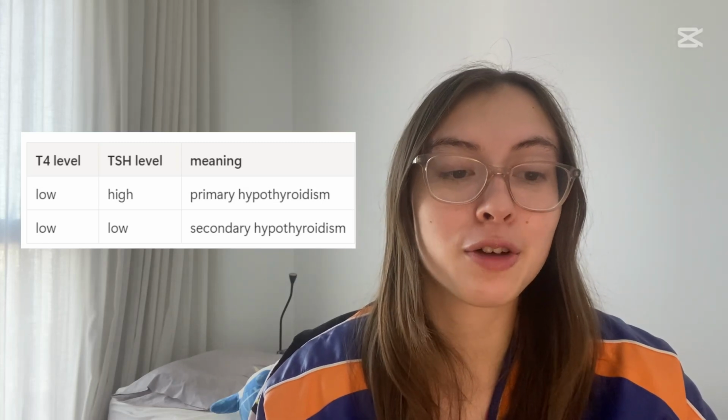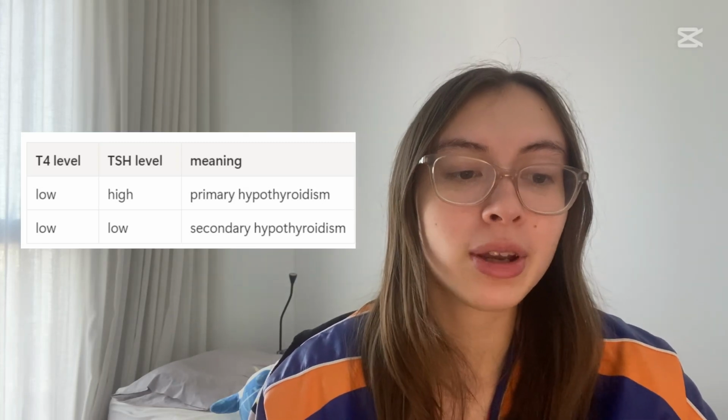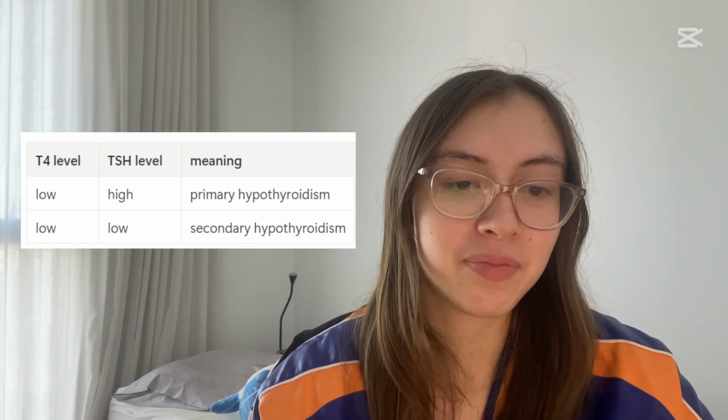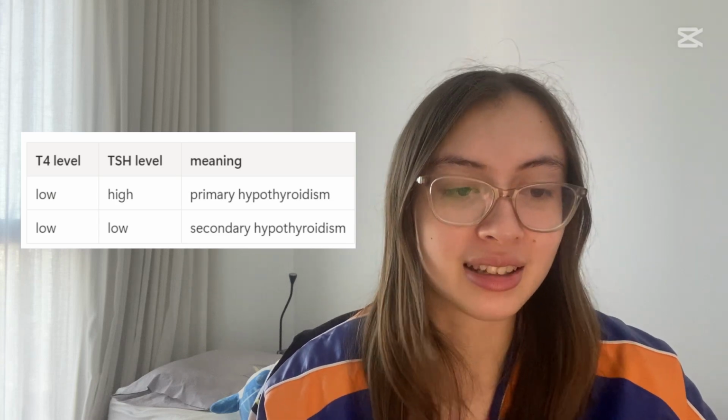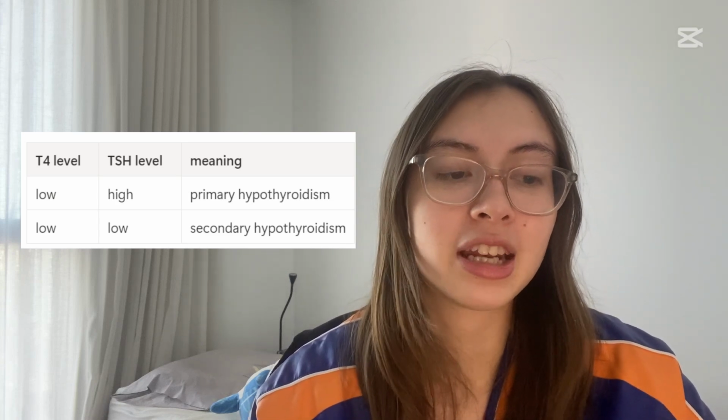If there are low levels of both T4 and TSH, we know that it is secondary hypothyroidism, since the thyroid is responding appropriately to the signal it is receiving, but the signal that is being received from the pituitary is wrong. Another test that we can do is a T3 test. We do this to help us diagnose hyperthyroidism, but not hypothyroidism. This is because T3 is generally the last thing that can become abnormal in the case of hypothyroidism.